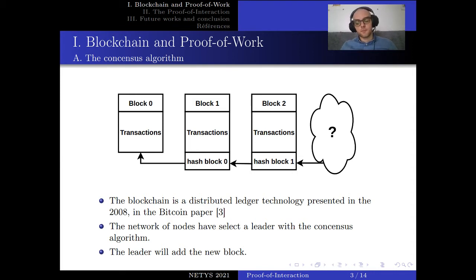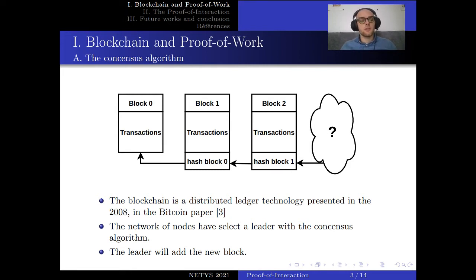So the pro of this technique is that if I change something, if I remove a transaction in block 0 for instance, it will change the hash value of this block, so it will also change the hash value of every block after. And this operation, this update of a transaction, is impossible to do as long as a certain amount of nodes in the network remain honest.